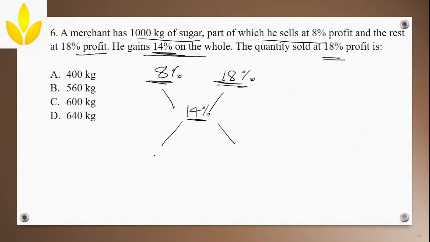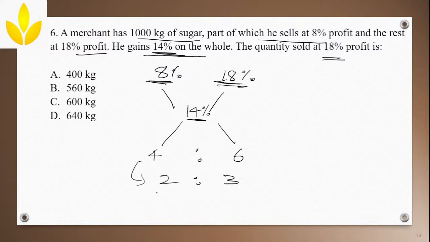How will you find the ratio? Simple. You just have to subtract 14 from 18. You will get 4, and then subtract 8 from 14. Simple. From the bigger value you have to subtract the smaller value. So 14 minus 8 is how much? 6. Correct. So the ratio is 4:6. I can even reduce it to 2:3.